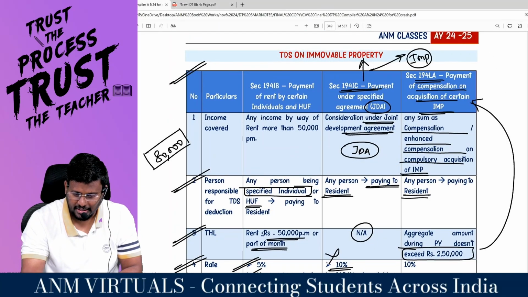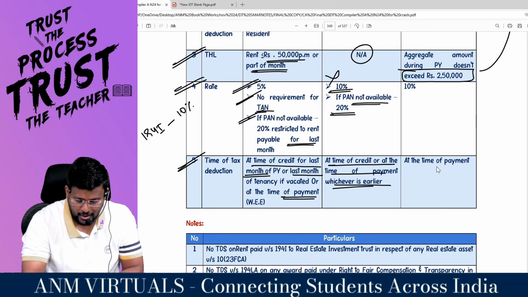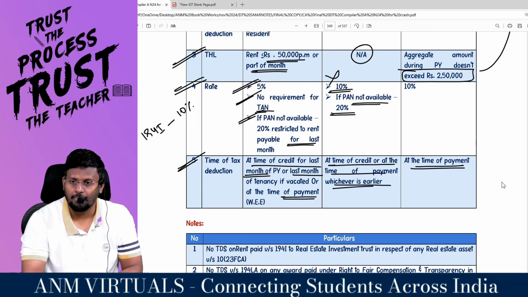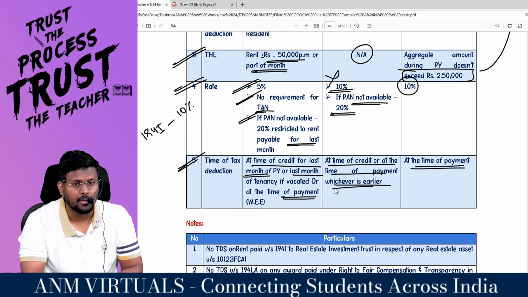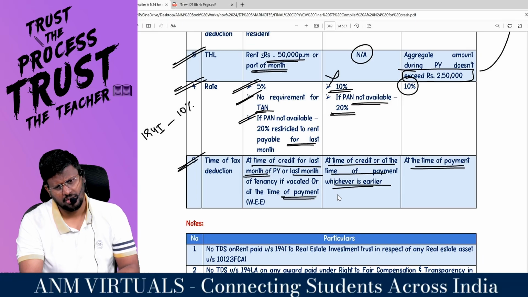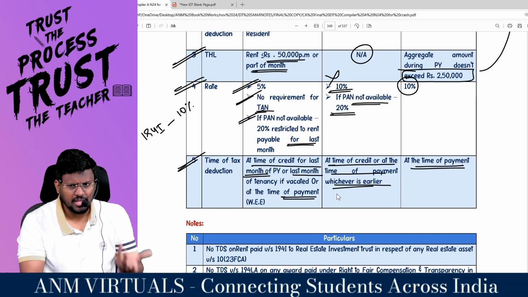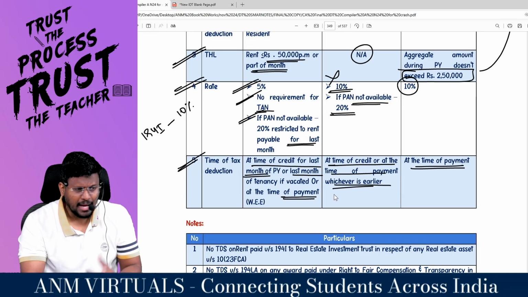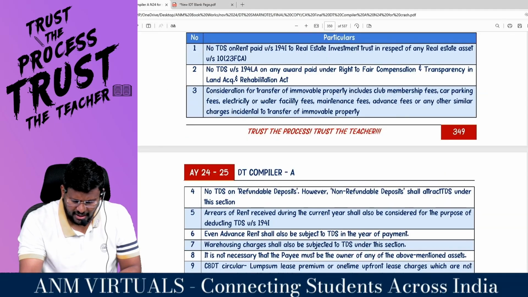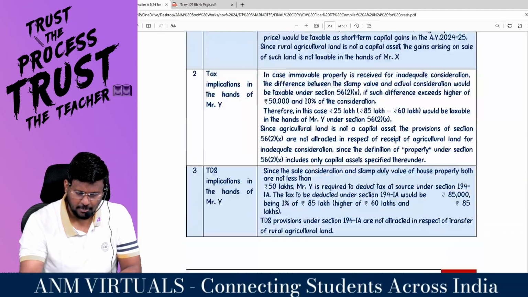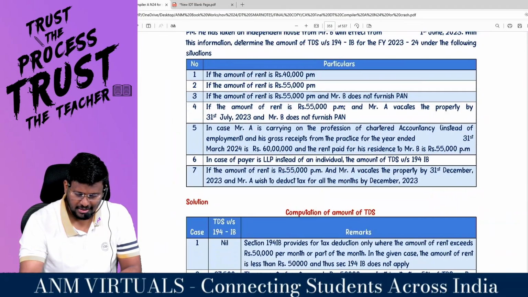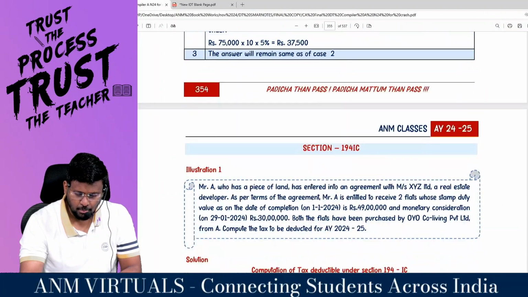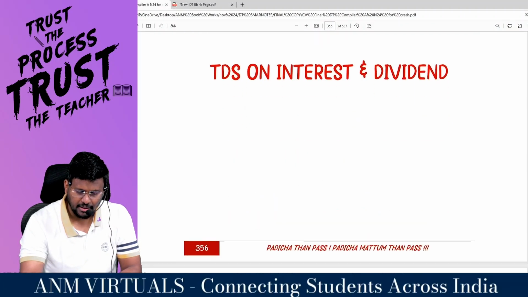That is what? 194 LA. When you are supposed to deduct TDS, sir, at the time of payment. What is the rate of TDS? 10%. Why 10%? Immovable property. Because compulsory acquisition of land and building. So, immovable property nale TDS how much percentage, man? 10%. Comfortable, sir. That's it with regard to immovable property, the family also comes to an end.